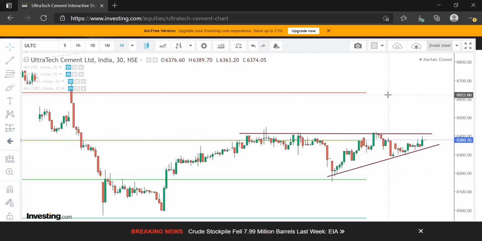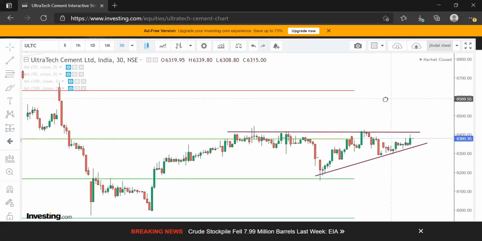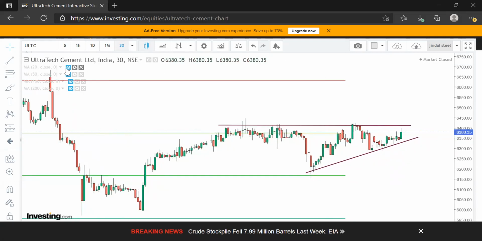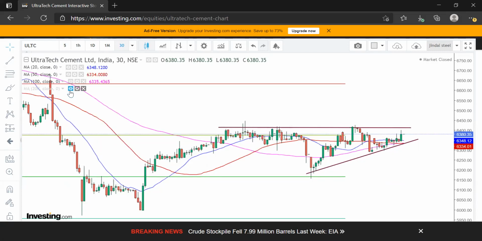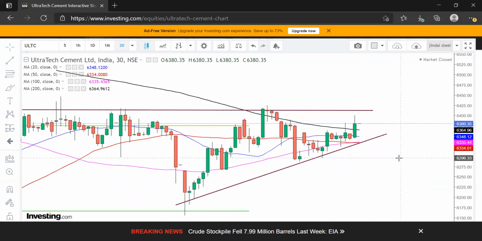Another thing I really like about this stock is that if I plot the moving averages, I have plotted 4 moving averages over here: 20, 50, 100 and 200 period moving average. The price has closed above all these 4 moving averages, which is a very good sign. And these 4 moving averages are going to act as a support, and they're not going to let the price